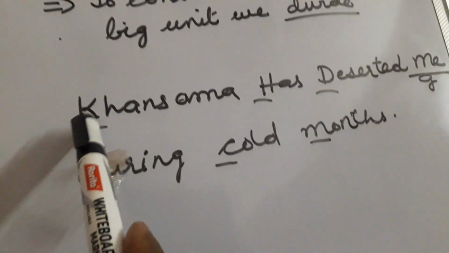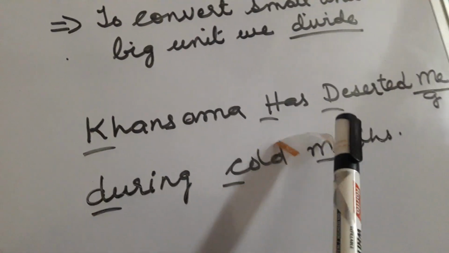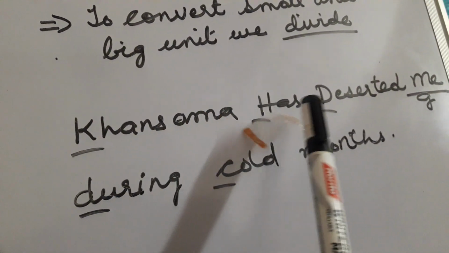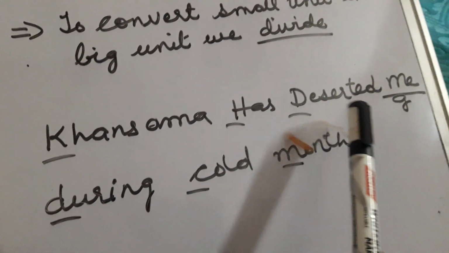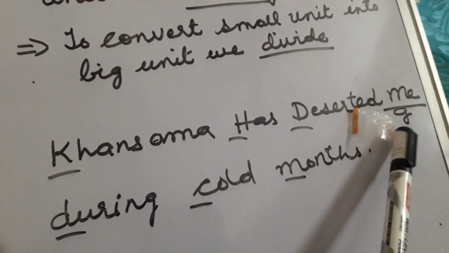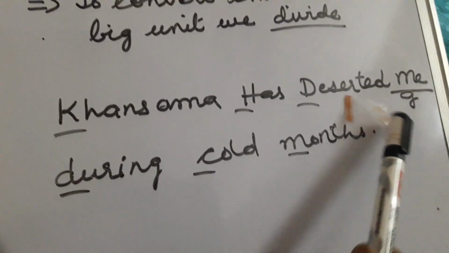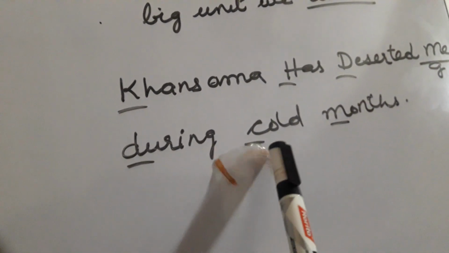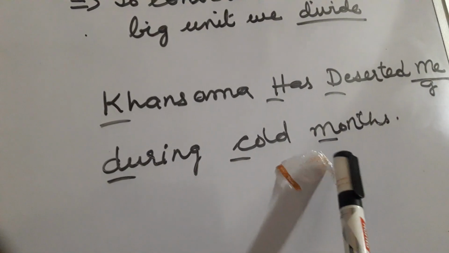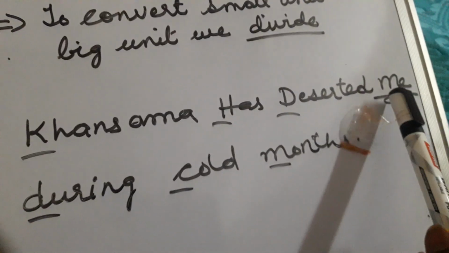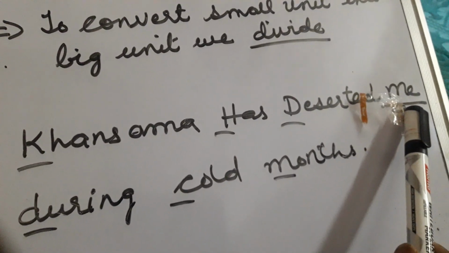So at the place of K, small k, capital H, capital D, here at the place of M we will write G, small d, small c and small m. They will remain the same as they are; only this place we have to change.